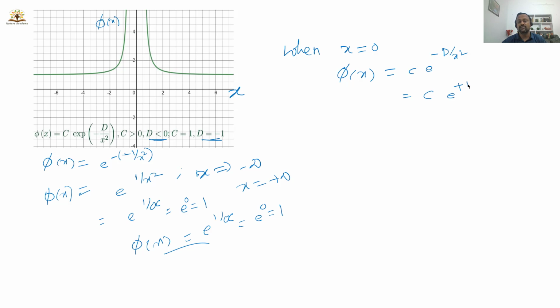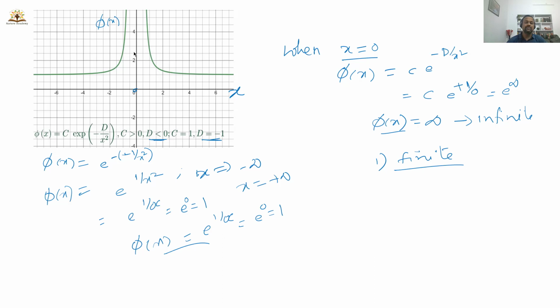Let us say I have taken d equal to minus 1, so this is e power 1 by 0. So you got e power infinity, and e power infinity is infinite. That means when x is equal to 0, the wave function has an infinite value. That's why I can say option C is not a correct answer.